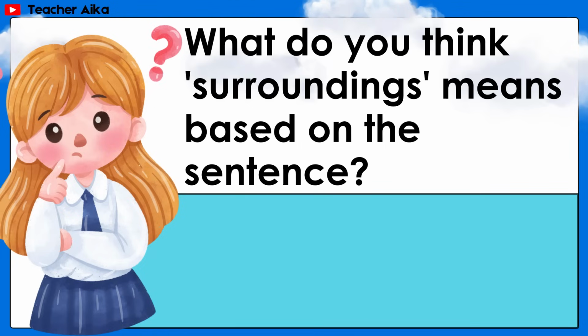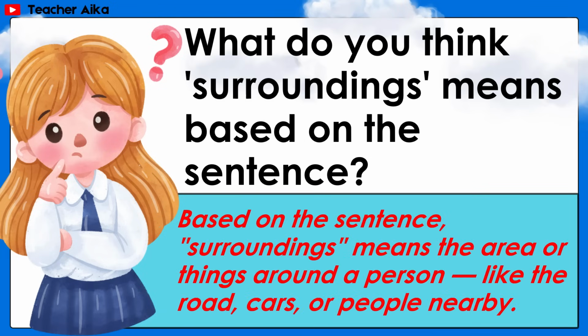What do you think surroundings means based on the sentence? Answer: based on the sentence, surroundings means the area or things around a person, like the road, cars, or people nearby.